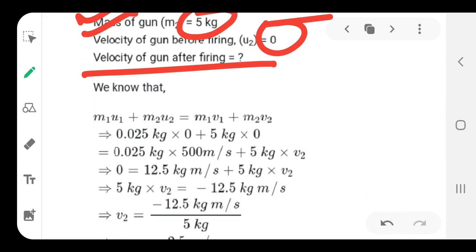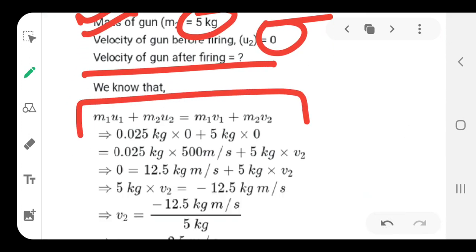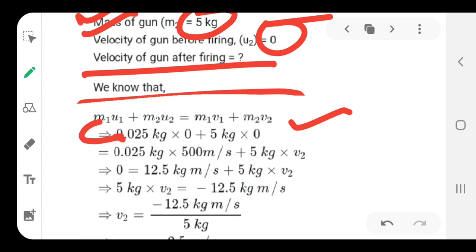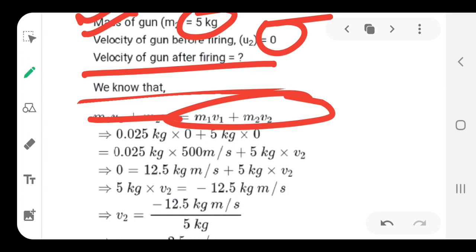Now, if you know the law of conservation of momentum, put the formulation directly here and put these values in the respective places, and you will get the answer from the data mentioned here. So, this is the mass and the velocity. This is relation 1 here, and this side goes for relation 2. As the initial velocity is 0 in both cases, the whole term becomes 0. So you put the values in, and when you equate them, you can do simple algebraic mathematics.